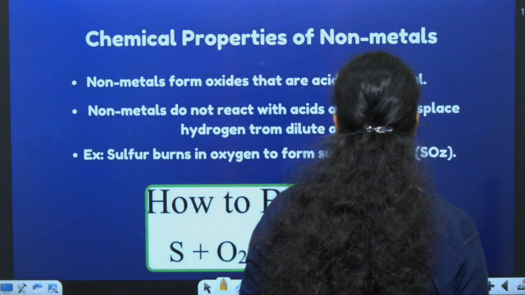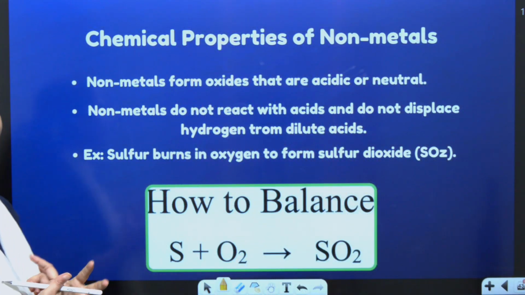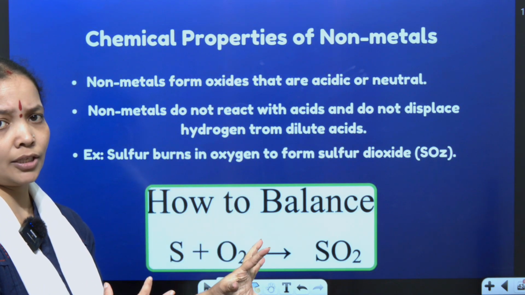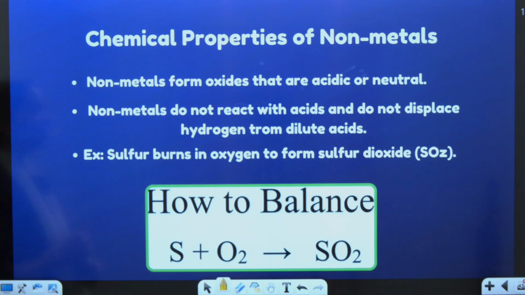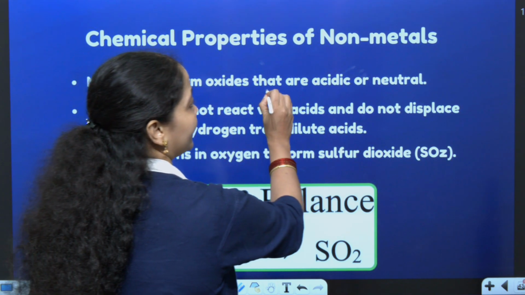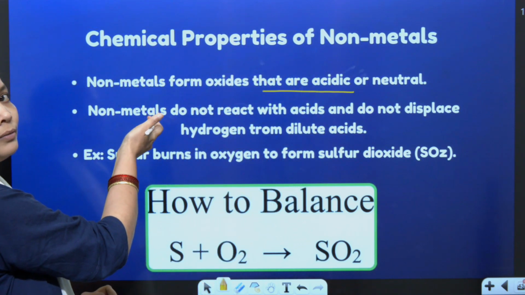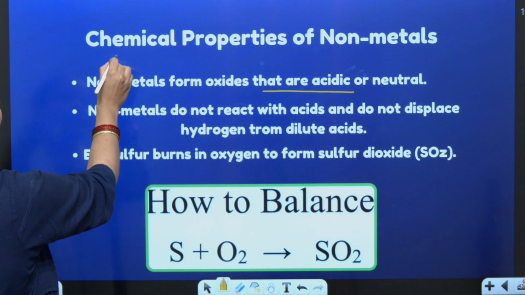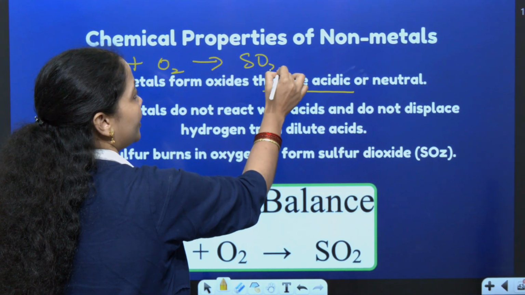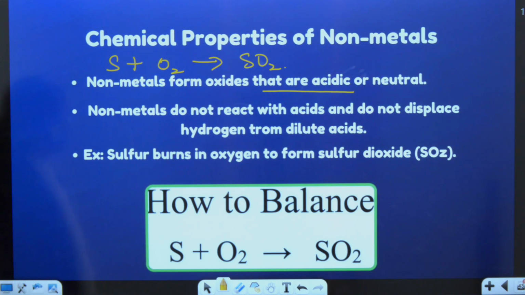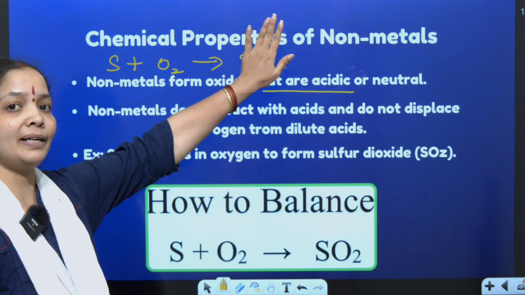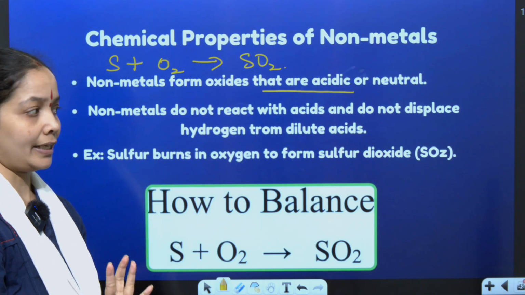Moving on, let us see the chemical properties of non-metal now. Not to get too confused, in a simple scenario I am explaining the concept. So let us learn the chemical property of non-metal. Non-metal normally forms oxides which are acidic. See, metal forms basic oxide, non-metal will form acidic oxide. So if I have a non-metal sulfur, if it reacts with oxygen, it gives me sulfur dioxide which is acidic or neutral in nature. So the general form will be non-metal plus oxygen gives you non-metallic oxide which is acidic in nature.